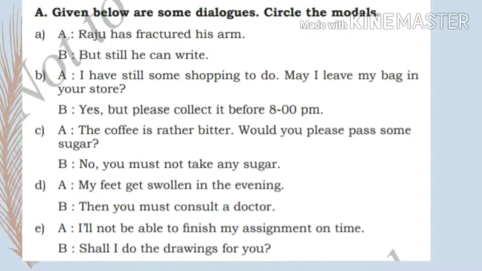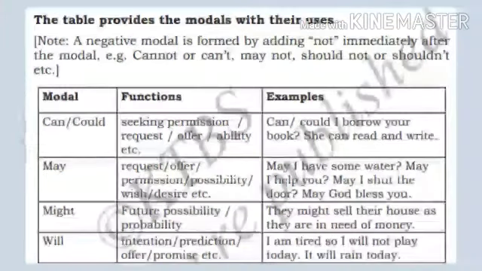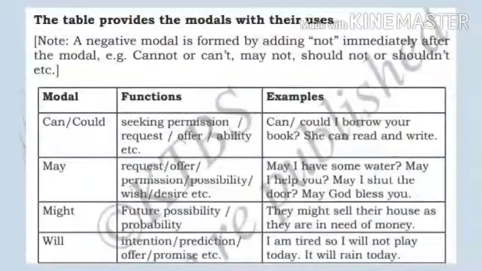Okay, then next, the table. The table shows how we have to use the modals in speech. This table provides the modals with their uses.